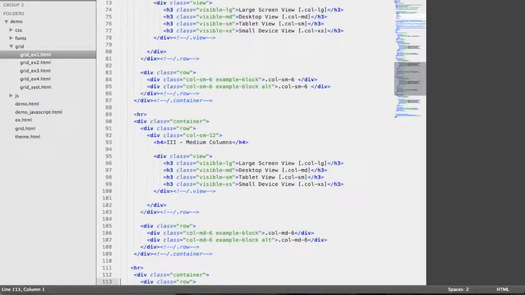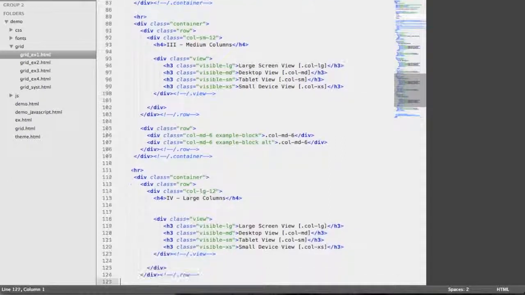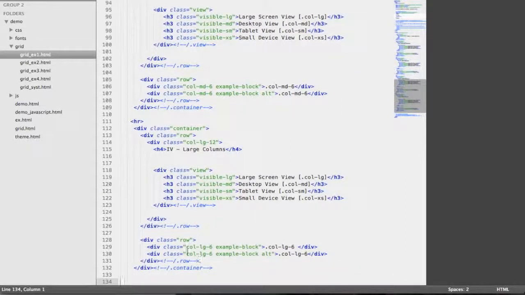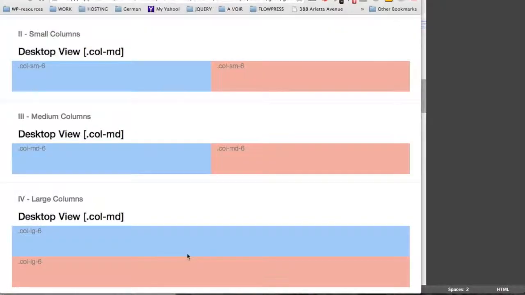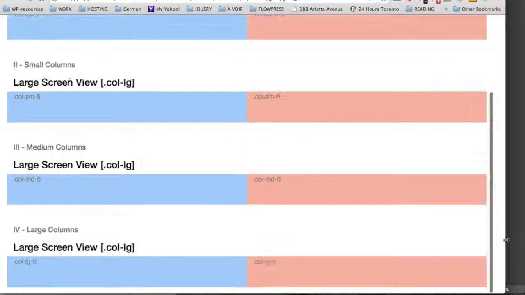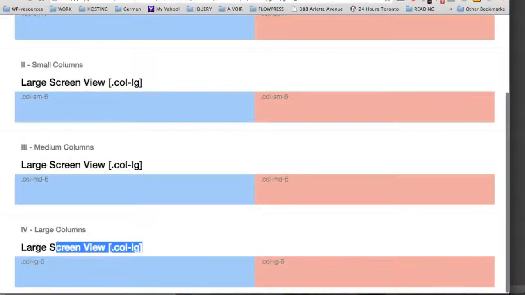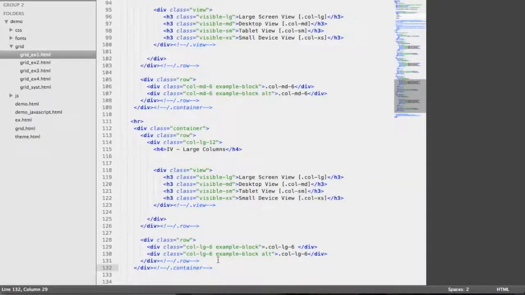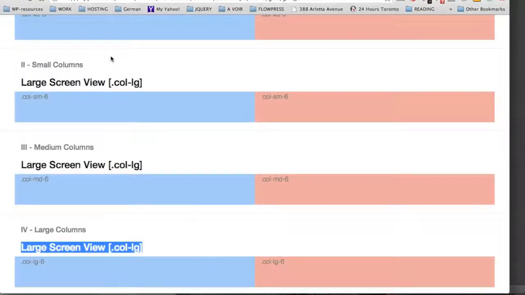So we have a row with two divs with a class of col-lg for large screen with the number 6 for 6 columns. And this class will become active only when we reach the breaking point of the large screen view. So here we are. On the large screen view, we can see that we now have two divs with 6 columns each. In the source code, by changing the class from LG to XS, we're going to see that the default setting will be overridden from the large screen view to the small device view.